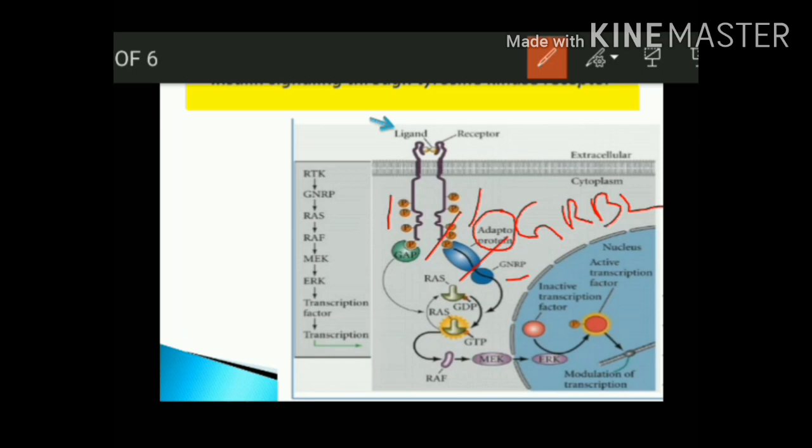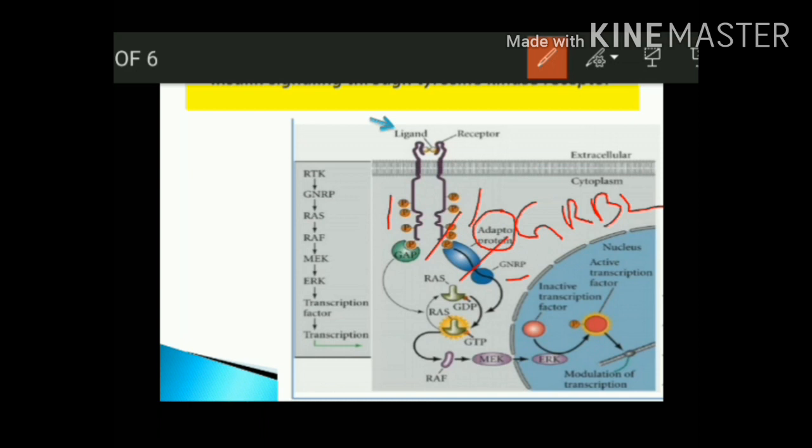Now, what is RAS? RAS is a monomeric G protein. Can you tell me what is the difference between normal G protein and RAS? Normal G protein is heterotrimeric and RAS is monomeric. Anyway, now come to the point, what is the function of GNRP?